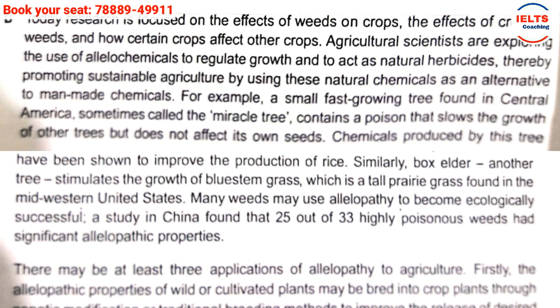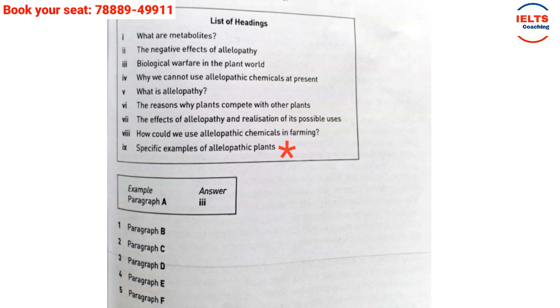In fact, in the further part as well, there are different species like blue stem grass and many weeds. So it's all about the examples of different poisonous chemicals released by different plants or trees. So the correct answer is fantastic, 9.